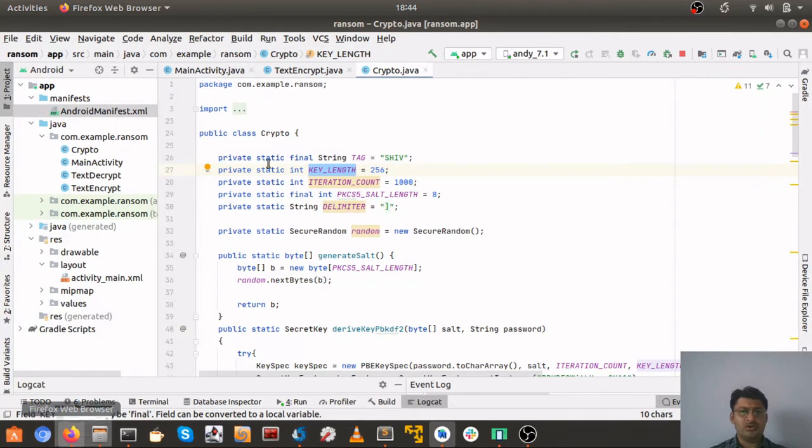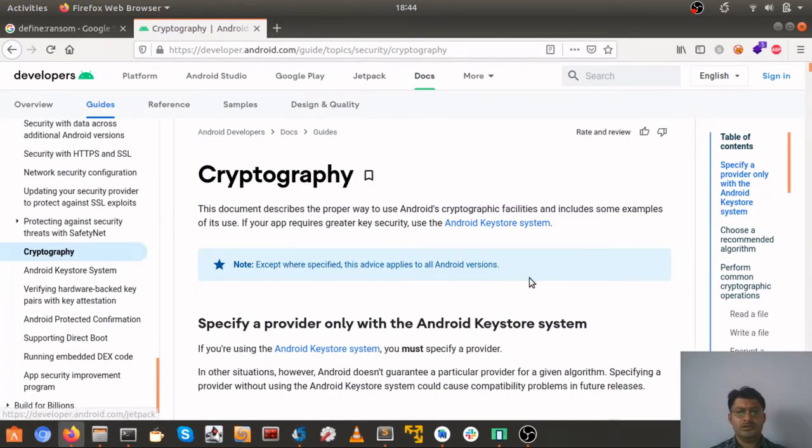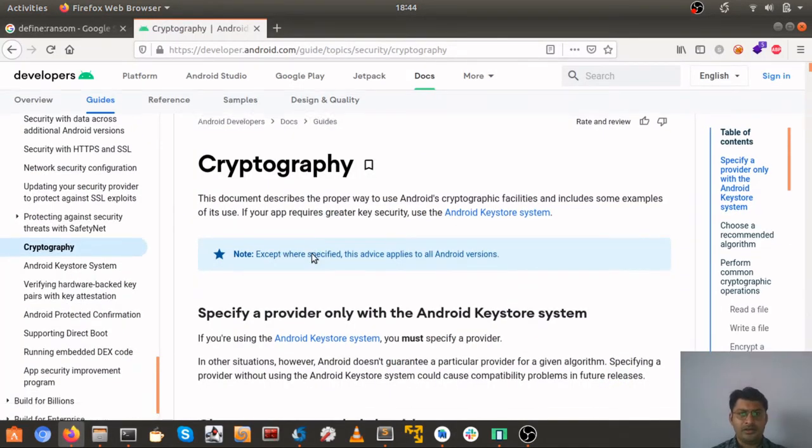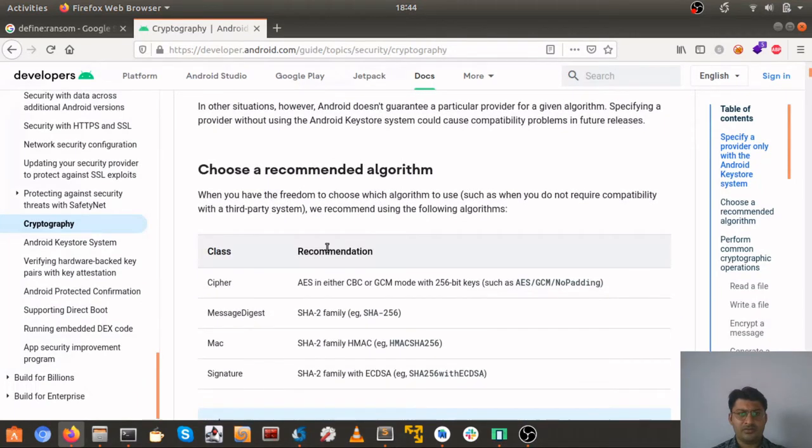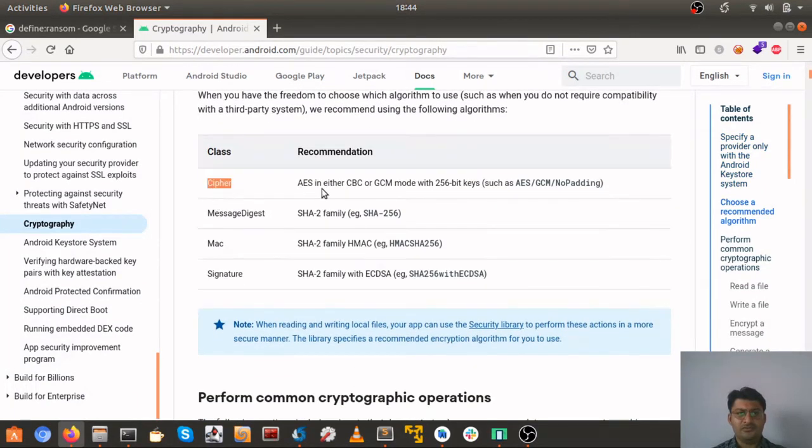Because if we go to the crypto documentation of Android, it says to choose a recommended algorithm, and for cipher it says AES in either CBC or GCM mode with 256 bit keys, such as AES, GCM and no padding. Let me explain this because it is important.